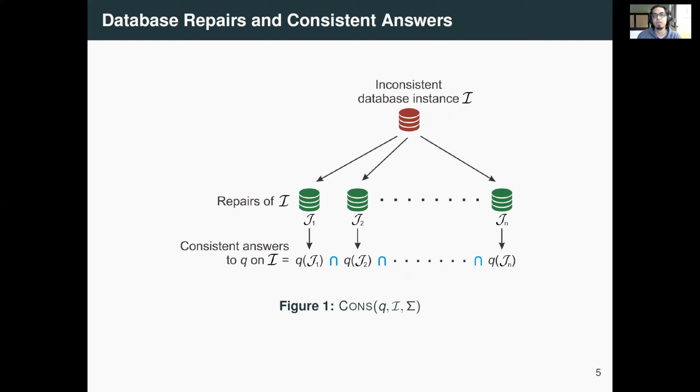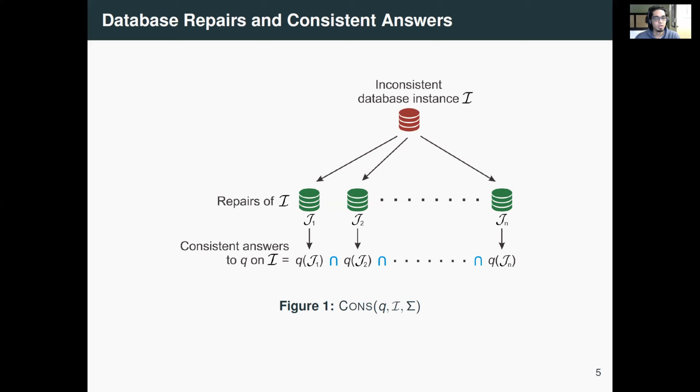So let's say you have an inconsistent database instance I. Clearly, there's not a unique way to repair a given database. There could be many repairs. Let's say J1, J2, dot, dot, dot, Jn. Now you have a query Q. You evaluate it on J1, you get answers Q of J1. Similarly, you get sets of answers Q of J2 and so on up to Q of Jn. And then you take the intersection of those and you have the consistent answers to Q on the original database instance I.